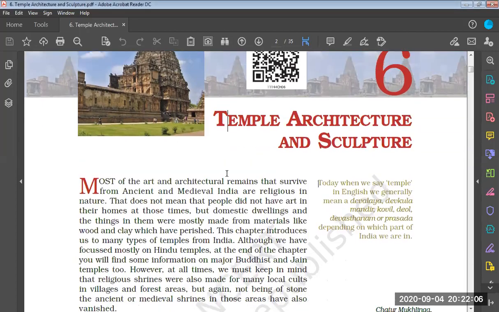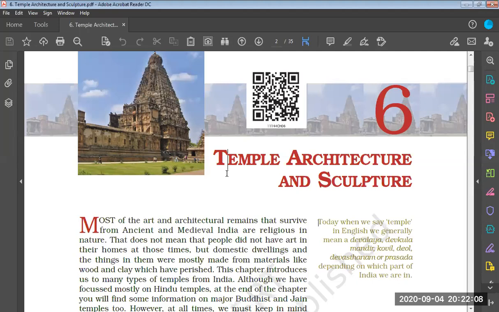It will be a book reading session, so we are going to read the chapter as it is. Then we will try to extract information from this chapter. So, temple architecture and sculpture.